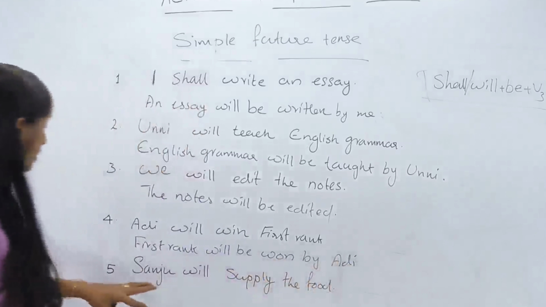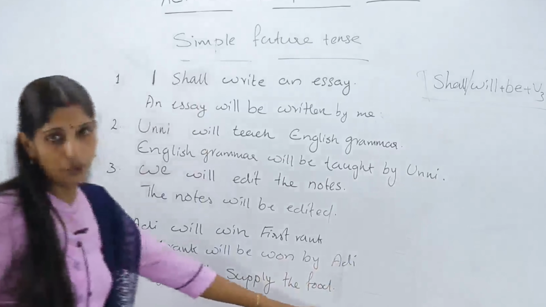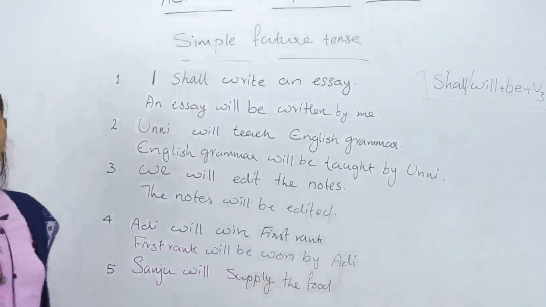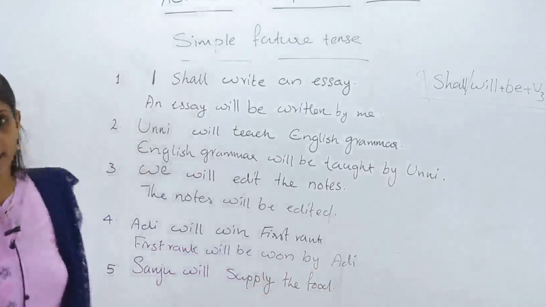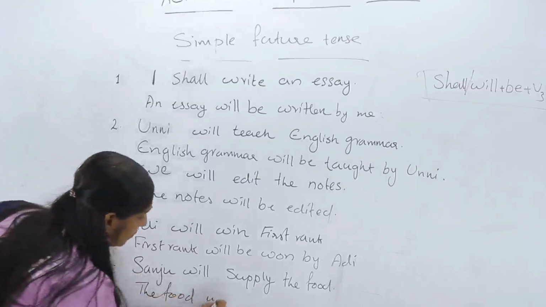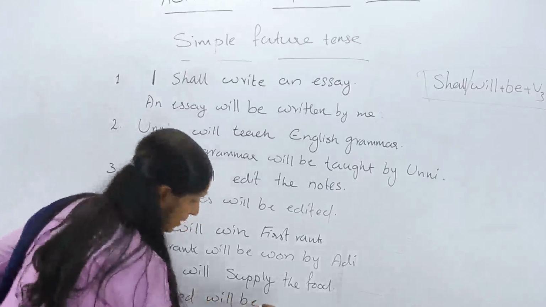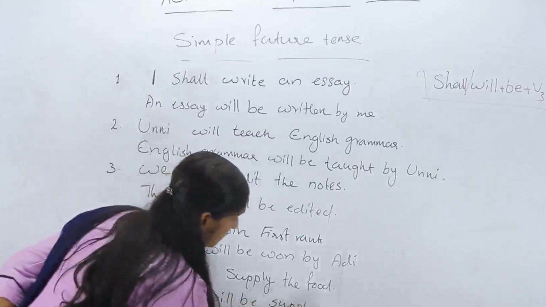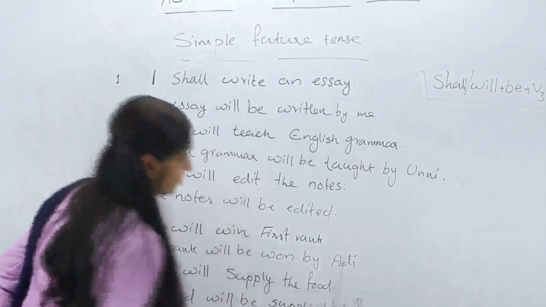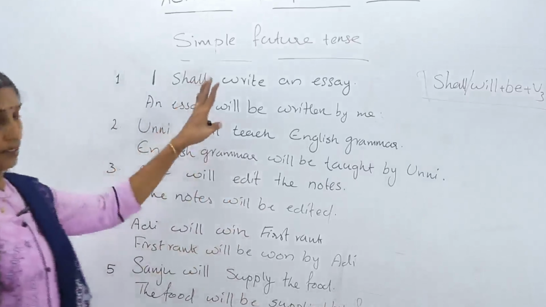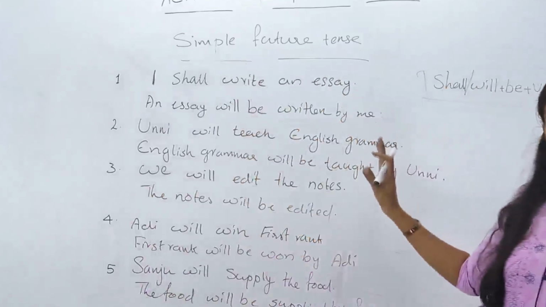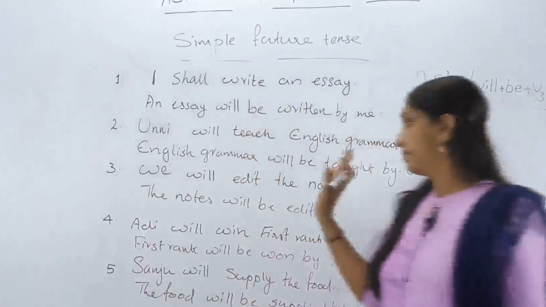Okay. Now look at the last sentence. Sanju will supply the food. Please tell me your answer. Yes, you are right. The food will be supplied by Sanju. Okay. Have you all written all these 5 answers correctly? Very good. Well done, well done.